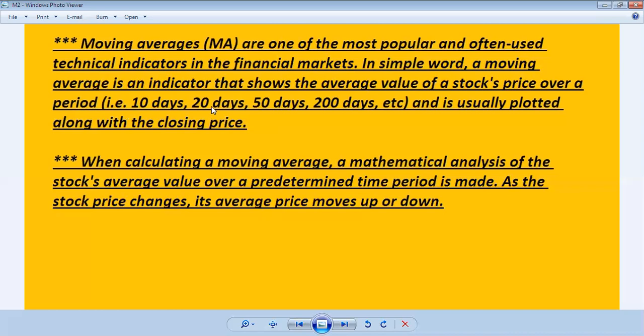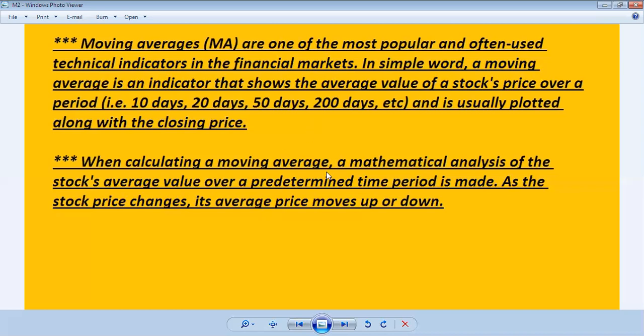Through this mathematical way, we can calculate the 10-day, 20-day, 50-day, and 200-day moving average on closing price. How to calculate it, I will discuss later in the next part, so stay with me till the last of the video.